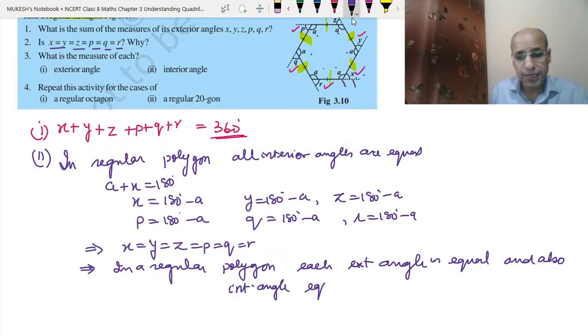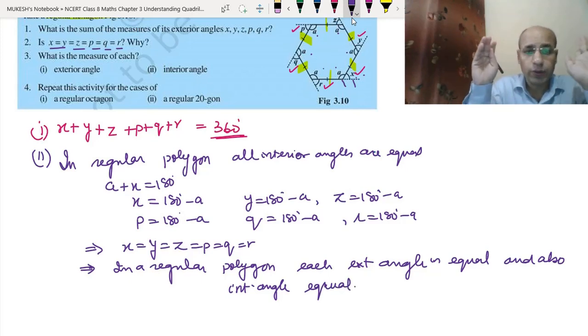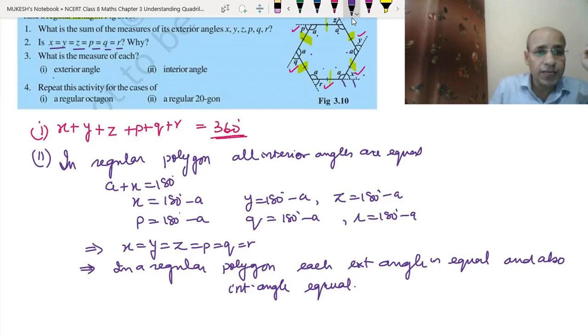So that means each exterior angle is equal and each interior angle is also equal. You can say that in the regular polygon. Now, what is the measure of each exterior angle? That we have to find. We have to find the measure of each exterior angle and the measure of each interior angle.